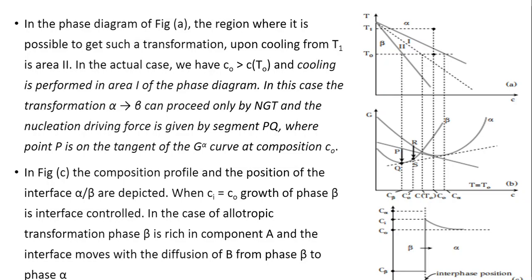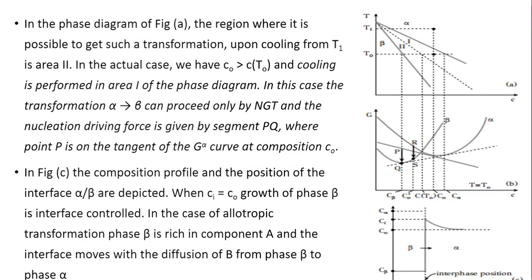If the transformation is controlled by nucleation and growth type, then what we have to consider is, at this C0 we draw a common tangent to alpha, and the point where this common tangent is cut by C beta vertical is the point P. From that point you drop a perpendicular onto the free energy curve for beta, that is PQ, and this gives the magnitude which is the nucleation driving force for formation of beta from alpha by nucleation and growth type of transformation.